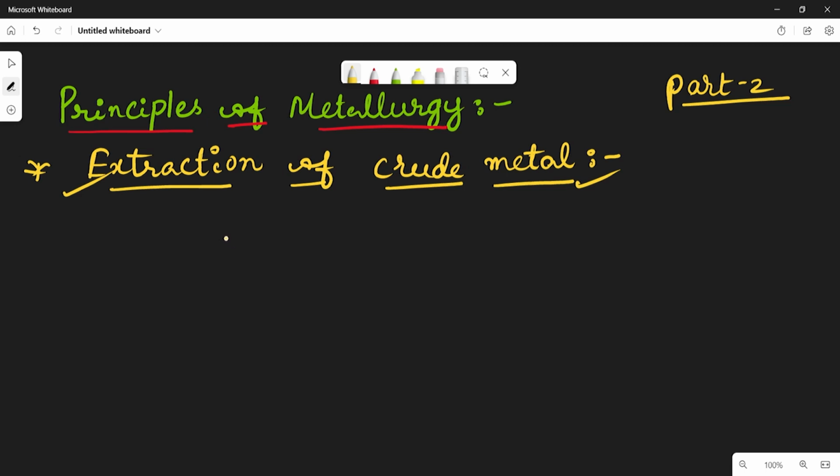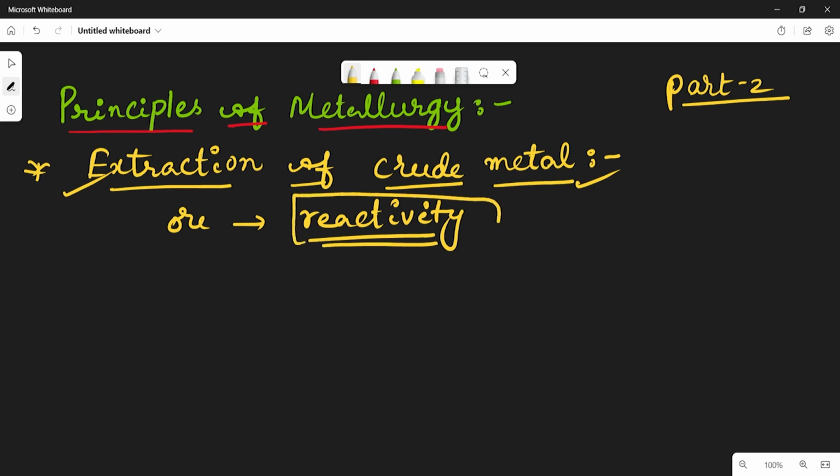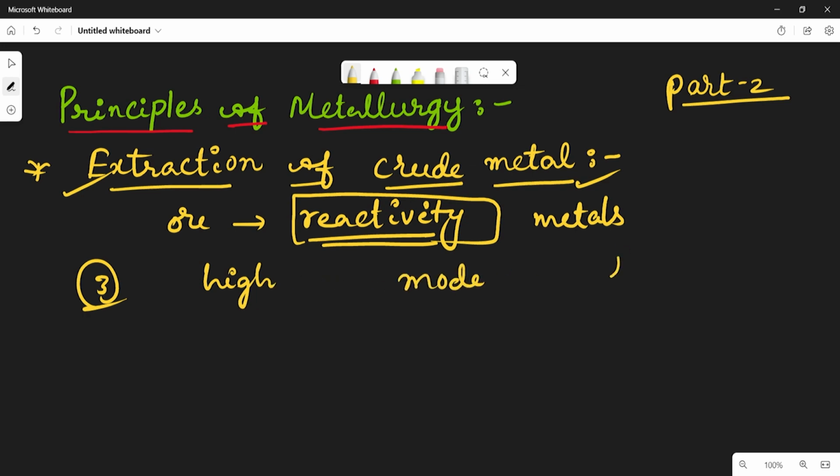Generally, the extraction of metal from its ore depends upon the reactivity of the metal. So it is a very important point. We already discussed that, based on reactivity, metals are generally classified into three categories: highly reactive metals, moderately reactive metals, and less reactive metals.